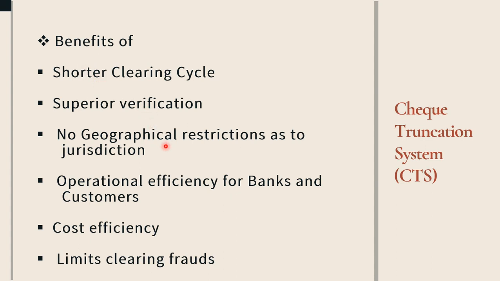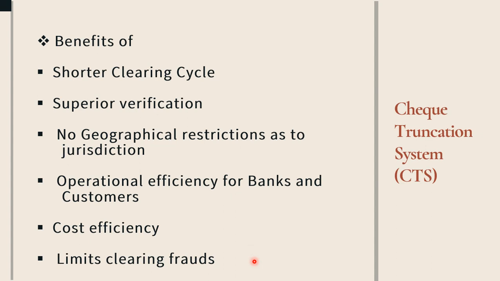Therefore, superior verification of the check is possible through the check truncation system. The third benefit is no geographical restrictions as to jurisdiction. The fourth benefit is operational efficiency for banks as well as for the customer. Then there is cost efficiency, which means it costs less to the customer and the process also costs less to the banks.